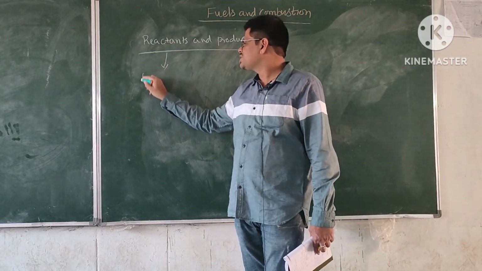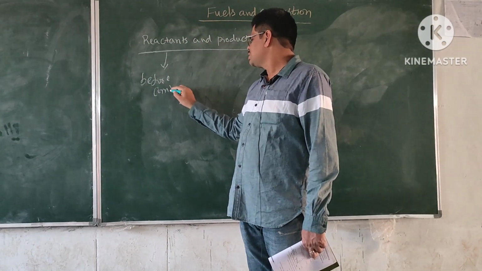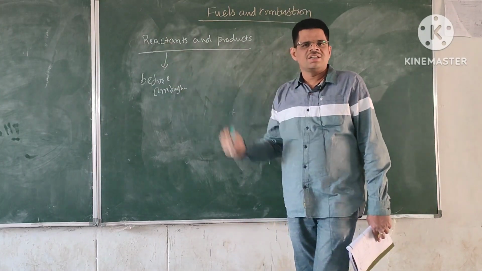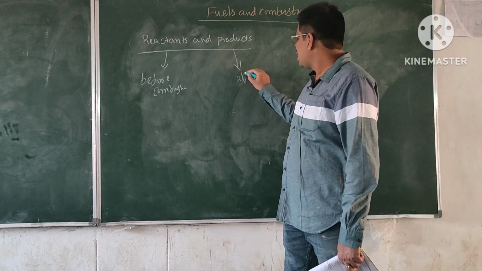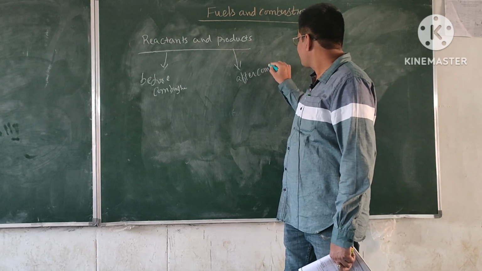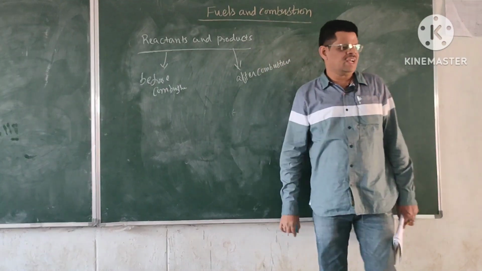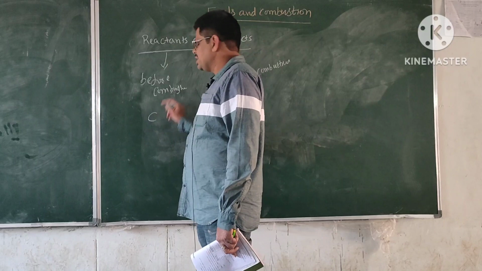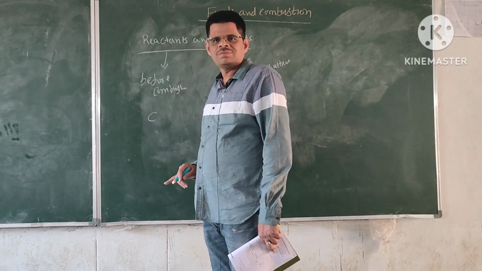So they exist before combustion. So that is called as reactant. And the component that exists after the combustion is called as products.